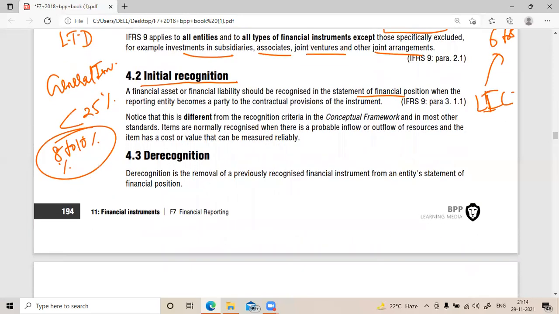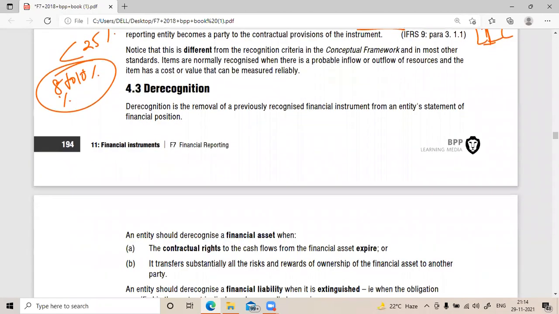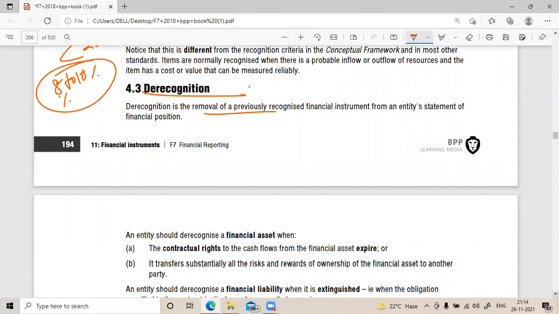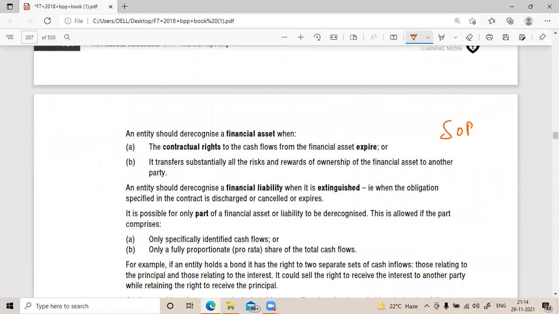And yeah, here, the probable economic benefits, all these points are not there. If there is a contract between two parties regarding any kind of investment or borrowing, then that will be recognized as a financial instrument. When you sell a stock or a bond, it will be derecognized, and any profit or loss will be shown in the SOPL, gain or loss.